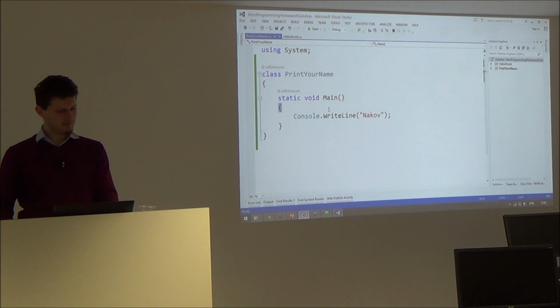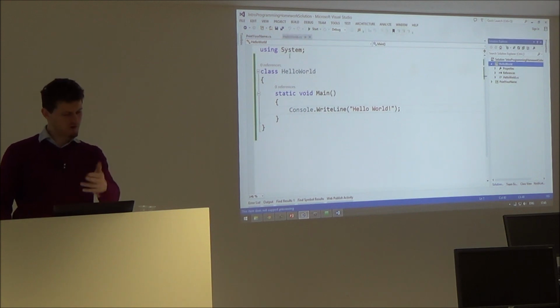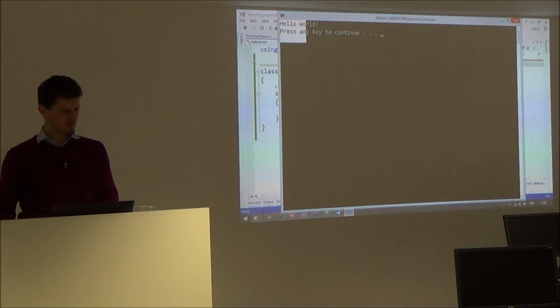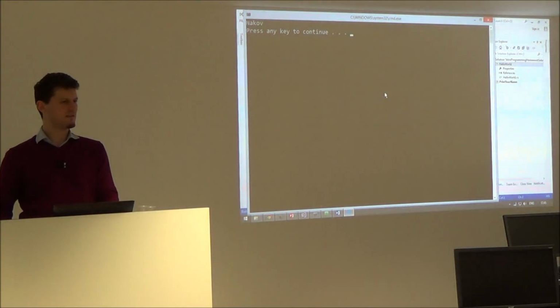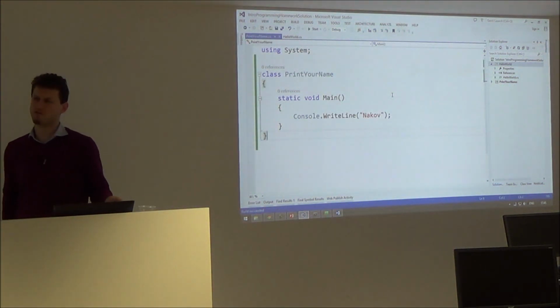And now, when I'm here, this is active, see? When I'm here, this is active, see? Automatically, it switches the projects. When I press Ctrl F5, hello world. If I'm here, not, right? This is the best practice for your homeworks.